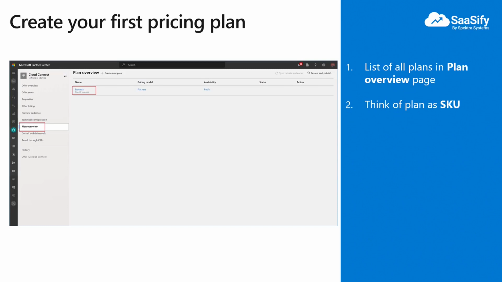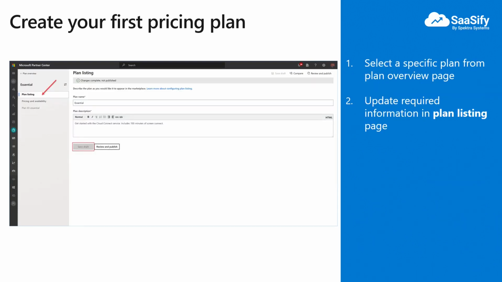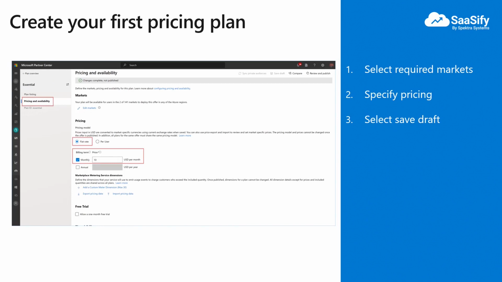All the plans you have created for your current offer or product will be available in the plan overview page. You can update the name and description of your plan from the listing page. This information is shown to the customers when they look up your offer in Azure Marketplace. Earlier, we went through the pricing that was finalized by the Cloud Connect team. We specify the required pricing in the pricing and availability page. Remember to click on Save Draft at the bottom of this page to persist any changes you are making.